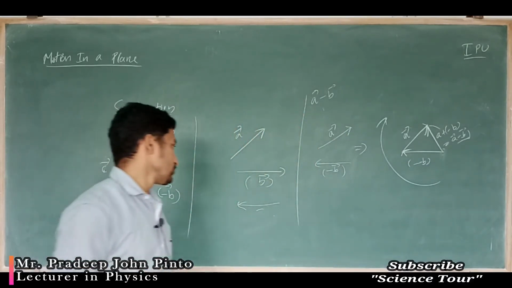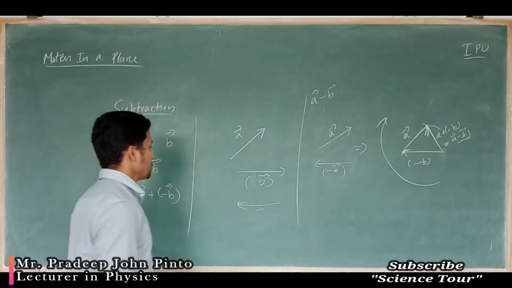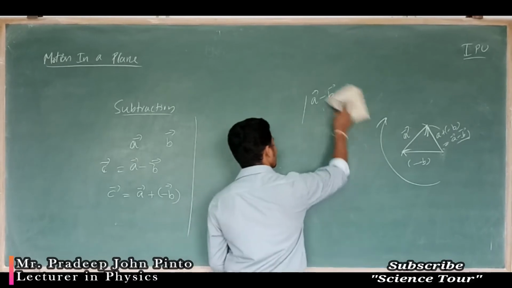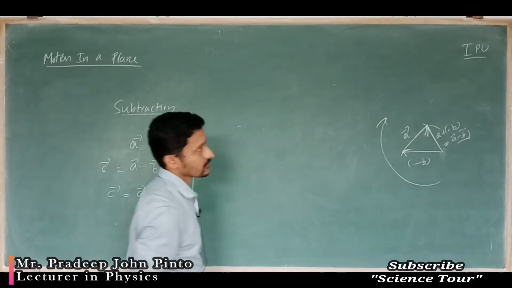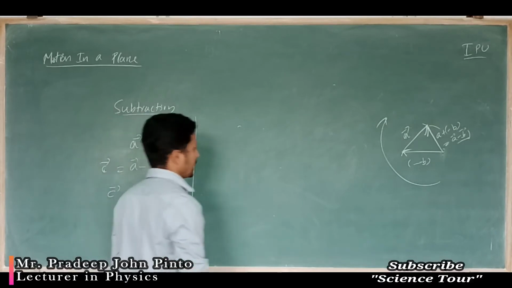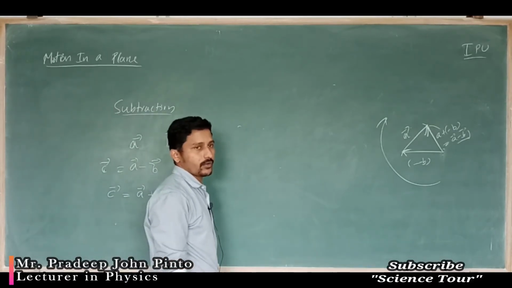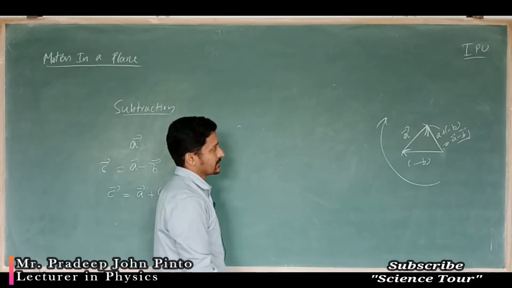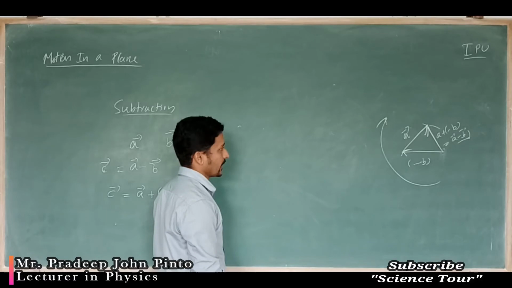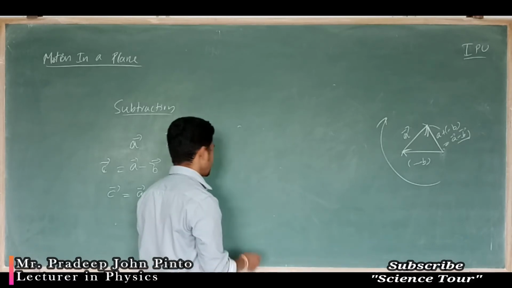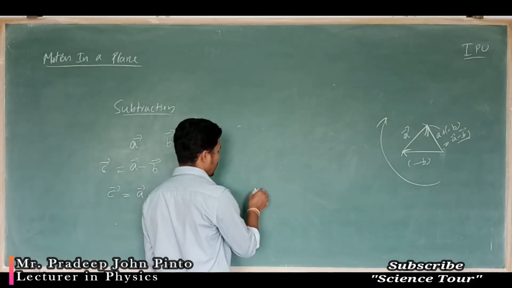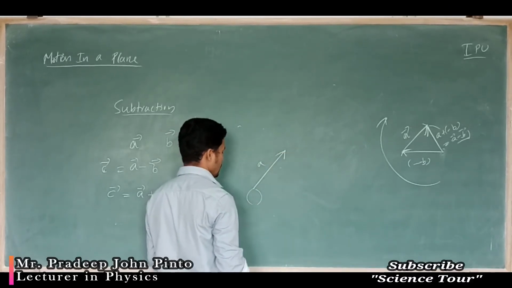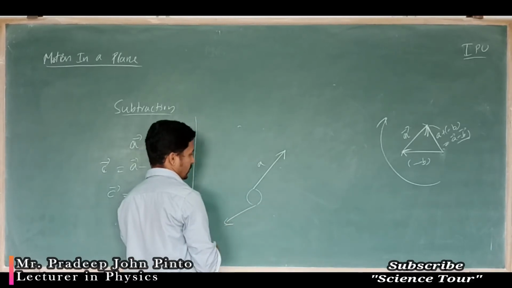So I can give you an example. Again, I can take the example of tug of war. But that would be in the same direction, no? So I can take different directions. Say one object is there, one person A is pulling in this way, and another person is pulling in this way.